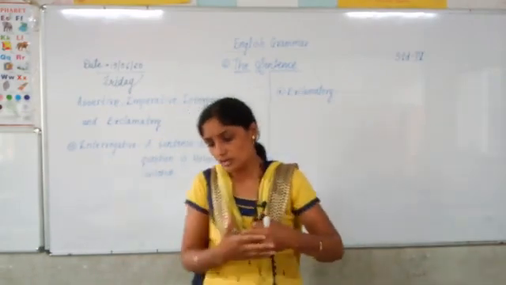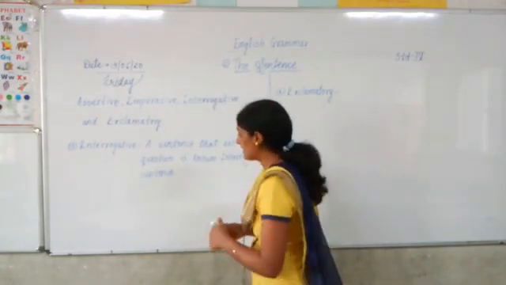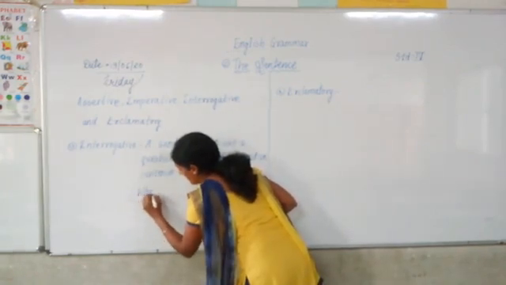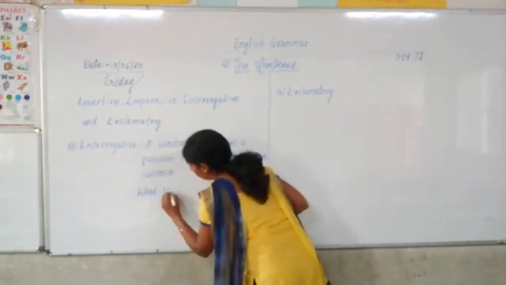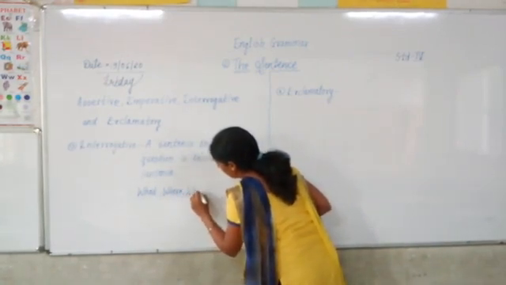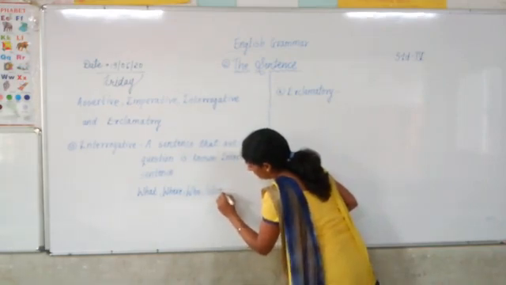These all WH questions will come in interrogative sentences. I will write down what, where, who, whom, which.